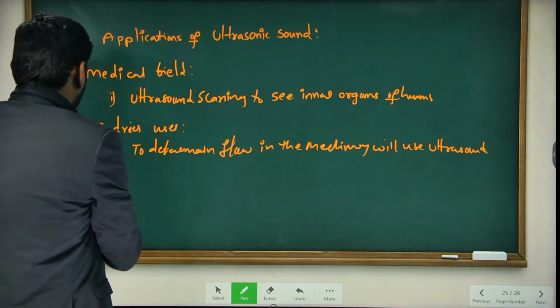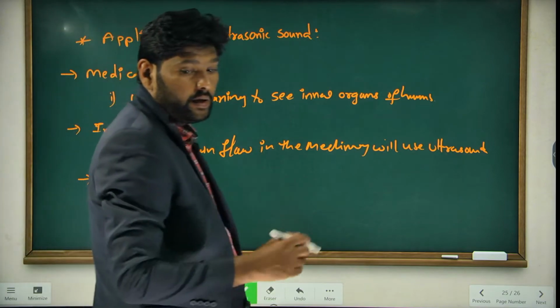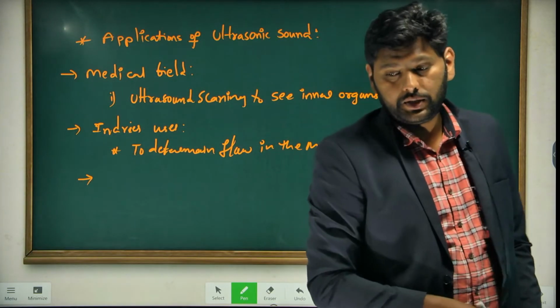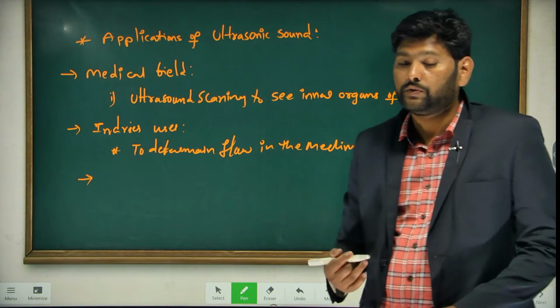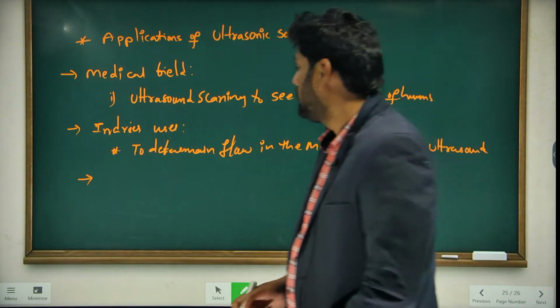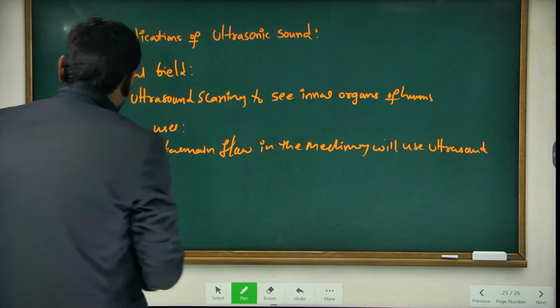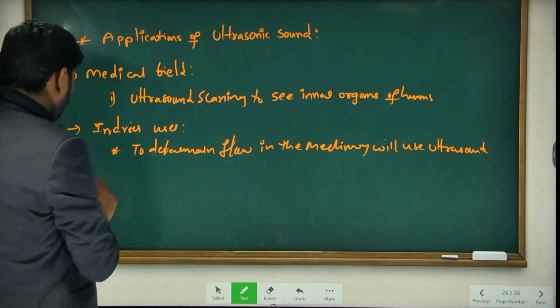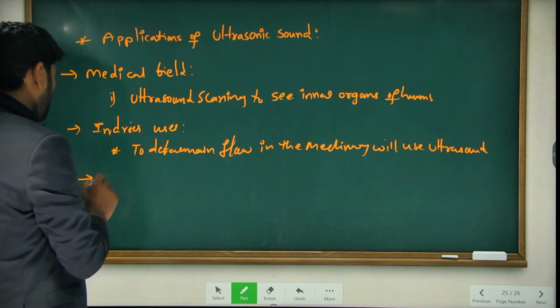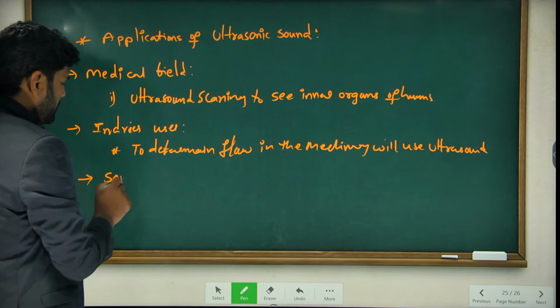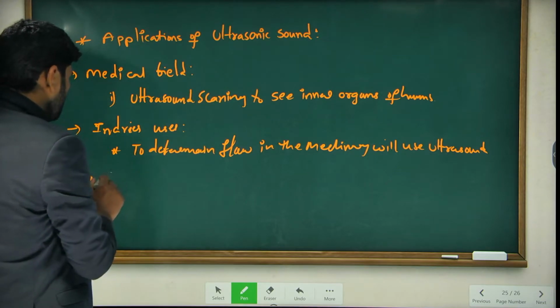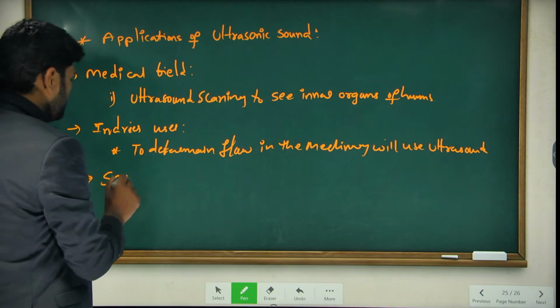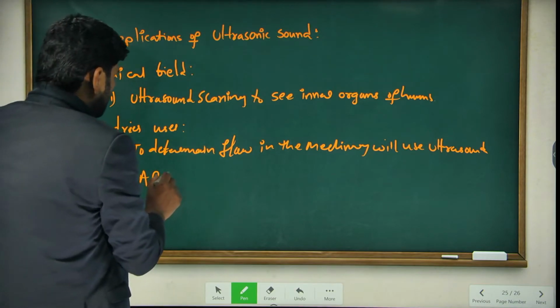Next, in ocean technology, it is very useful for the sonar system. What is meant by sonar?